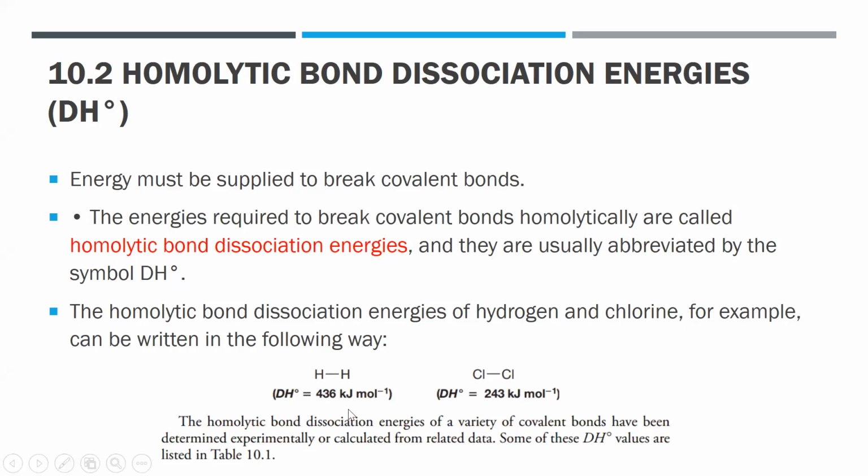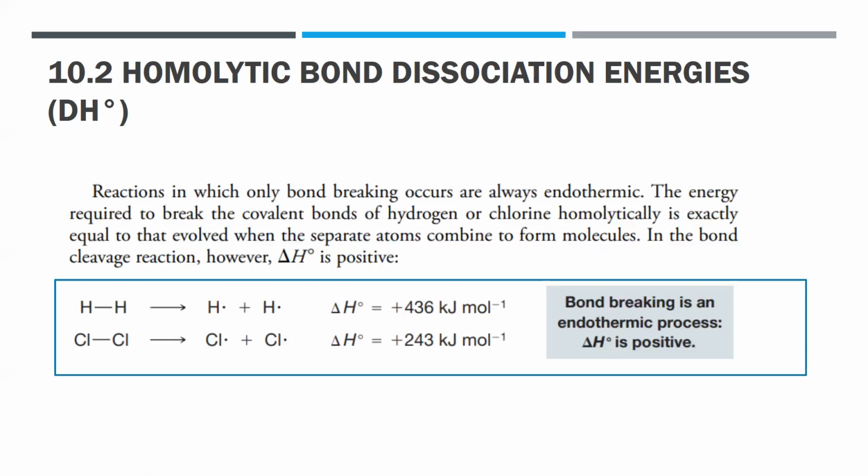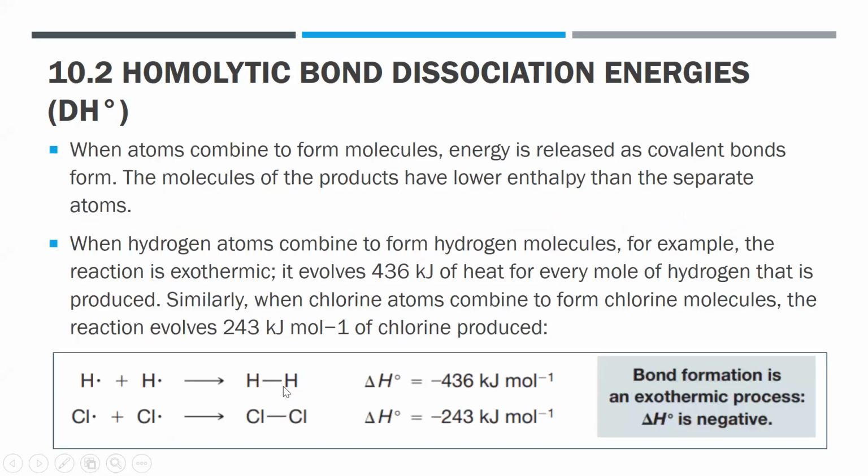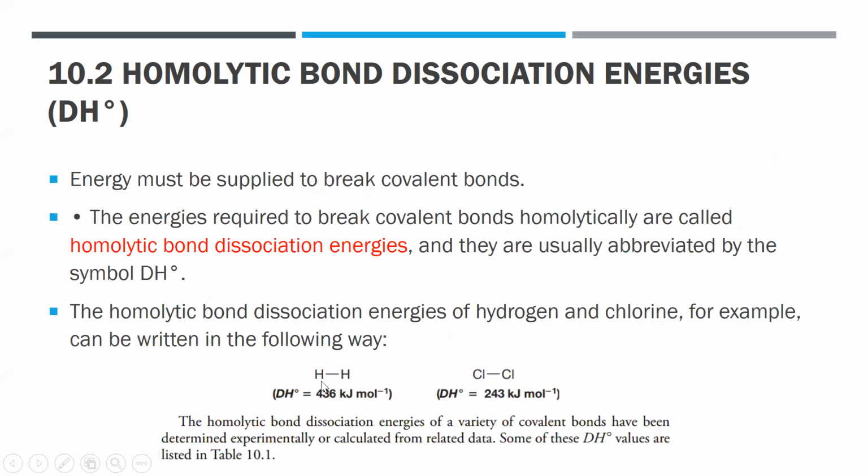The delta H can also be named as DH. It's different from other books. So you have here the homolytic bond dissociation energy. You have the same for different molecules. So again, this one is an endothermic process.